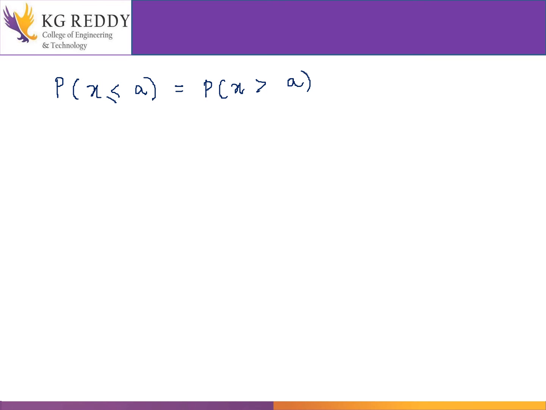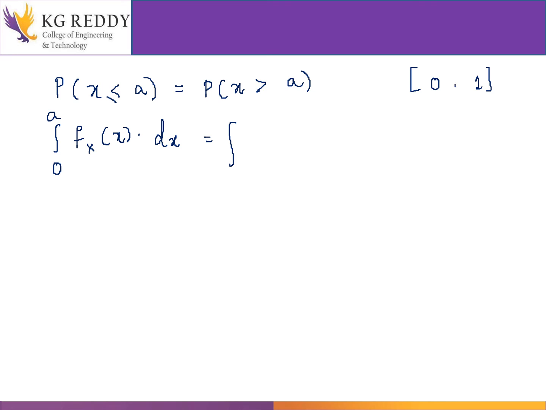Now we know the formula for this. One more condition, we know that it is existing between 0 to 1. That means for less than or equal to a, I should take 0 to a. So the integral from 0 to a of fx of x into dx will be equal to greater than a.